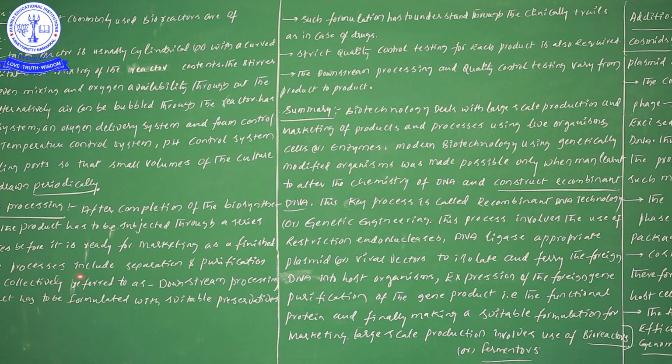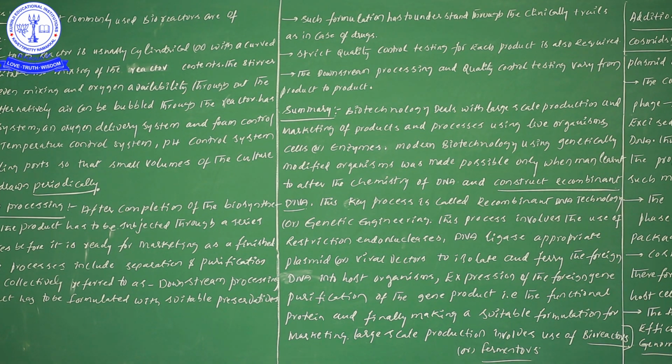One more time, let me revise downstream processing. Downstream processing is nothing but separation and purification, separation and purification of any kind of product. In this particular case, the process includes separation and purification, which are collectively referred to as downstream processing.